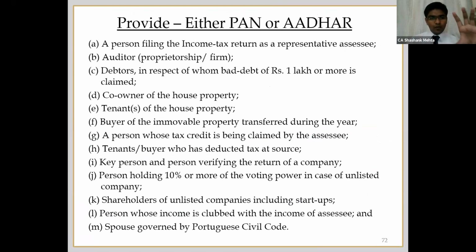Earlier only PAN was allowed. Now even Aadhaar can be used. Okay, in case of even tenancy, co-owner, etc., buyer of immobile property, etc. This is the list of it. Just a general information.